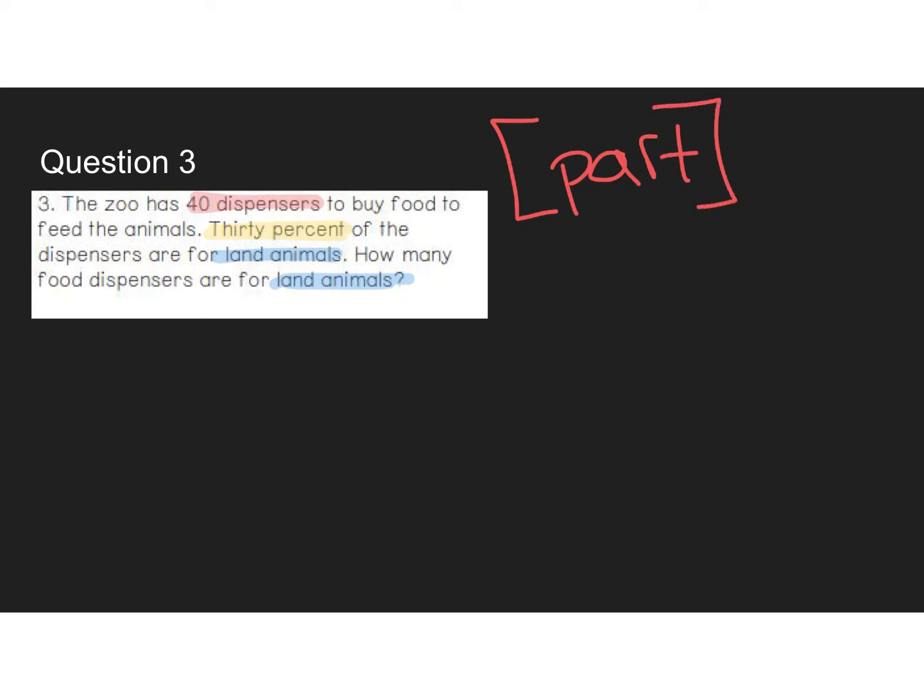Okay. Now let's set it up. 30%, that's 30 out of 100. And then the zoo has 40 dispensers. Again, I'm going to set it up a little differently, and you'll see why in a second, because our total is 40.